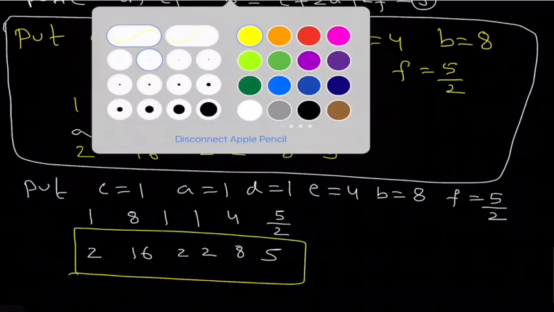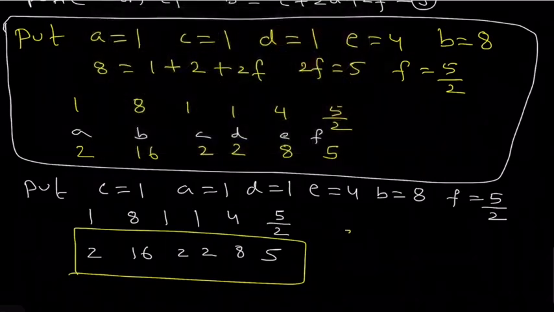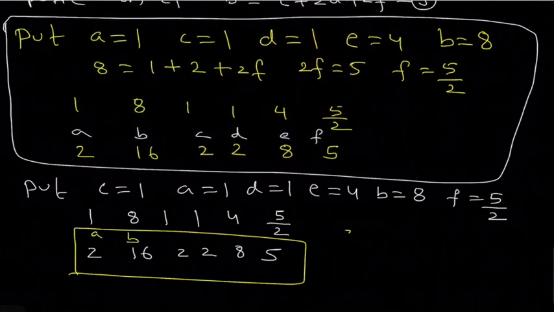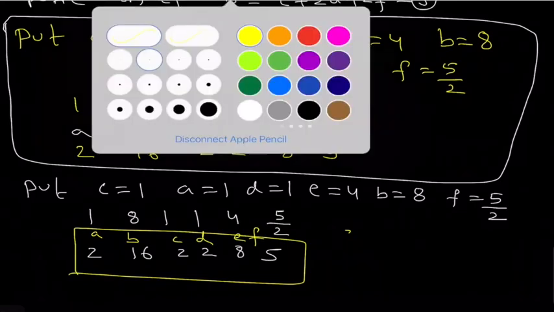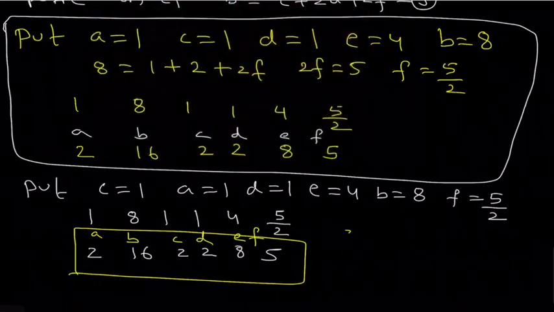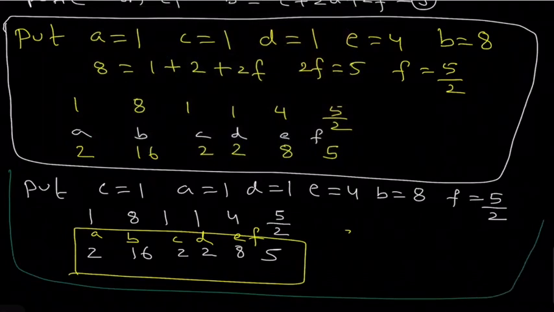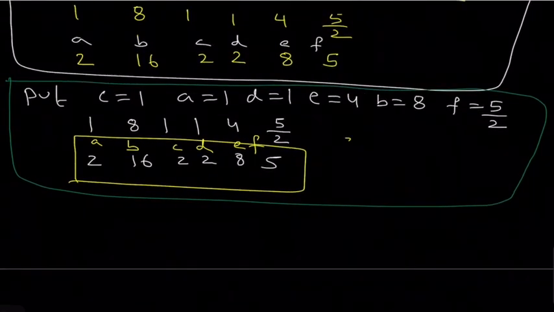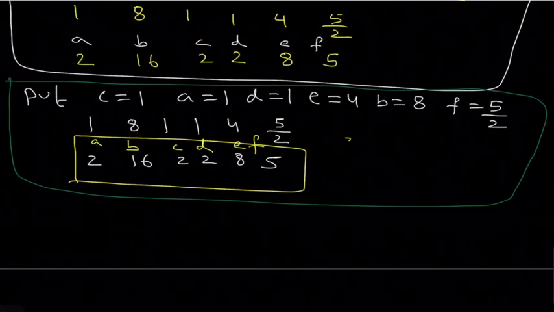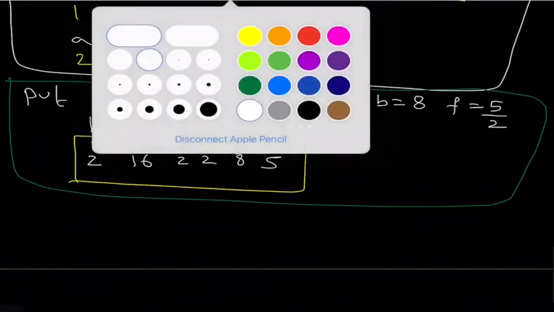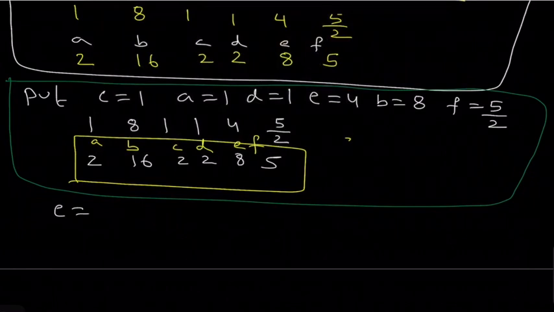Okay, so A, B, C, D, E, F. Now let's suppose you take the E value as 1.